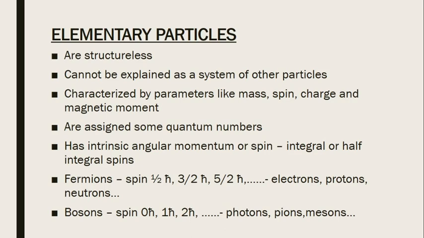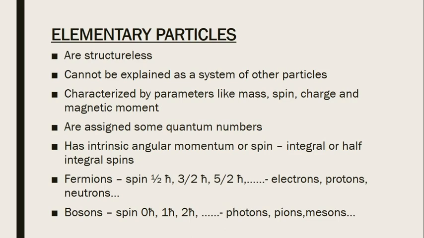We know about a few particles like proton, electron, neutron, isn't it? After studying the structure of the atom, we thought that electrons, protons and neutrons are the building blocks of matter.